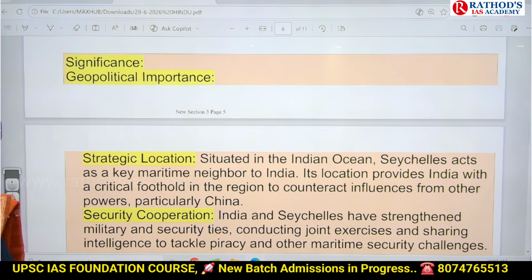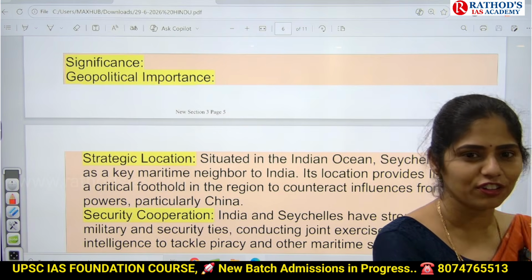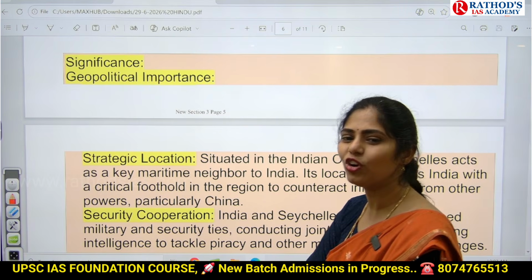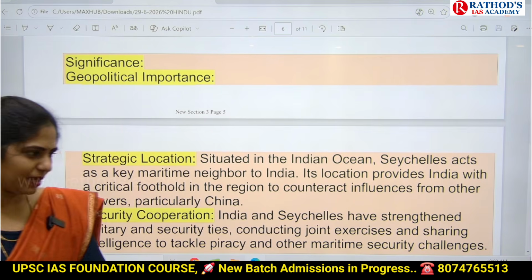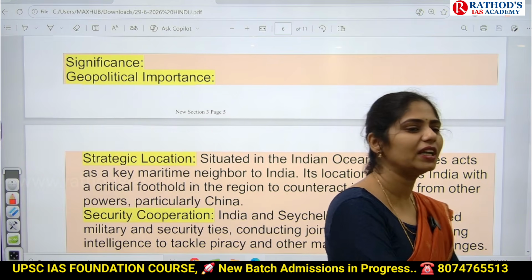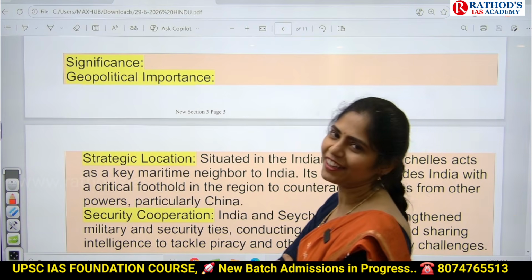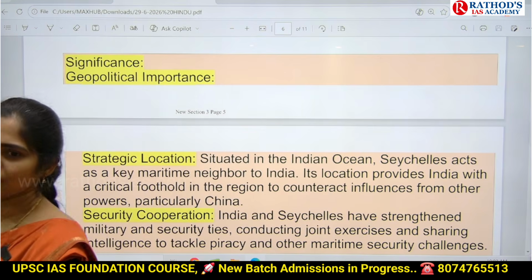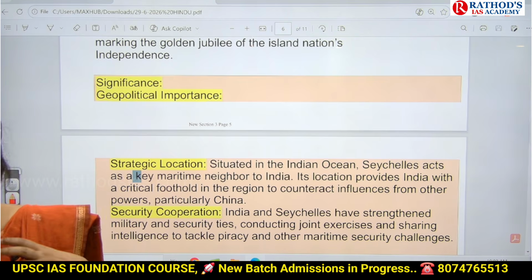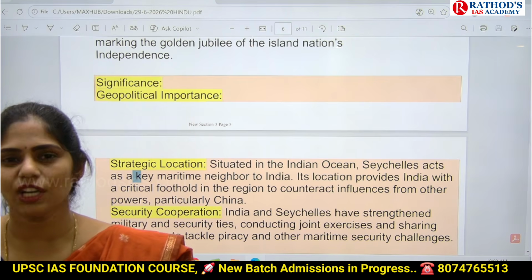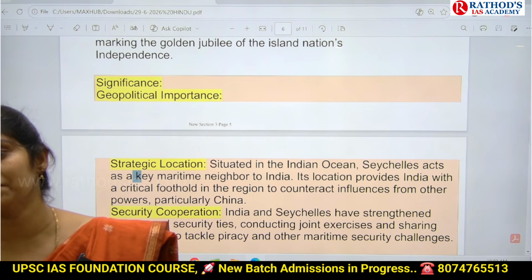If you are meeting one country and giving some loans, if you are helping some country, it is not free of cost. In return, we want something. It may be soft power, or we will think that country will help India in international organizations. It will support us in crisis to fight against Pakistan. So here we have to see why Seychelles is important from India's point of view. Why is India making relations? Why does India want good relations between India and Seychelles? You have to think from that point of view.